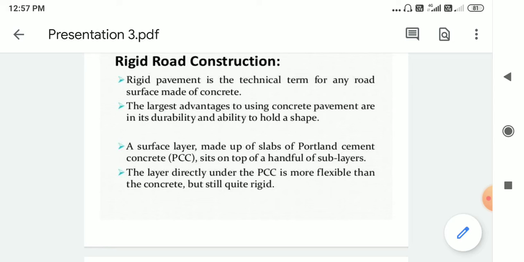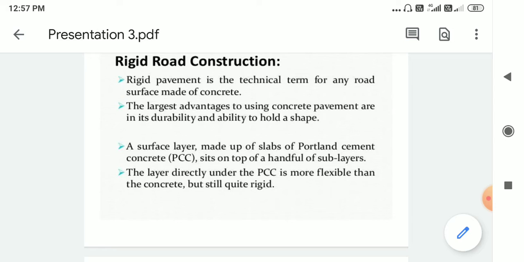There are two types: rigid road construction and flexible road construction. We are going to discuss rigid road construction. Rigid pavement is the technical term for any road surface made of concrete.